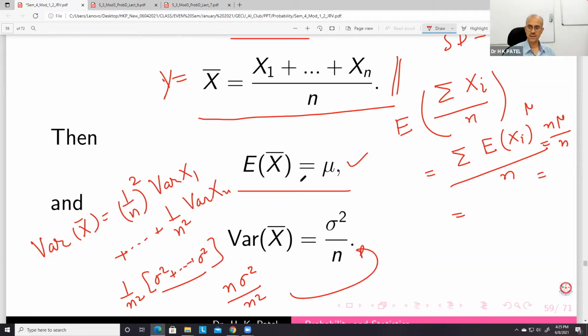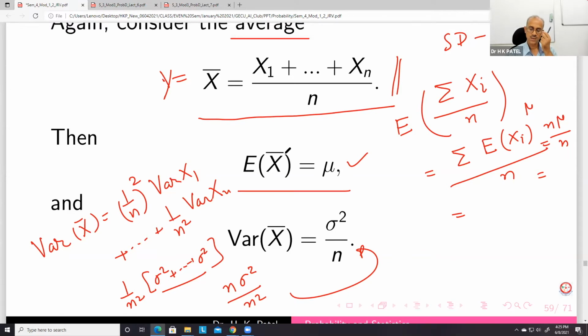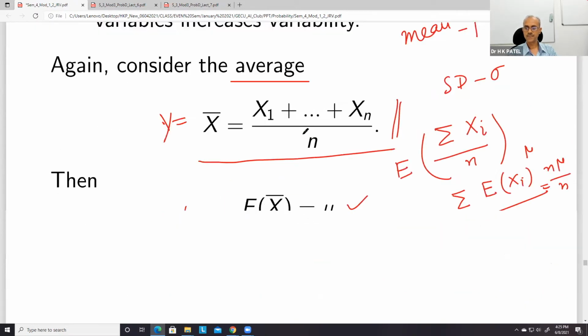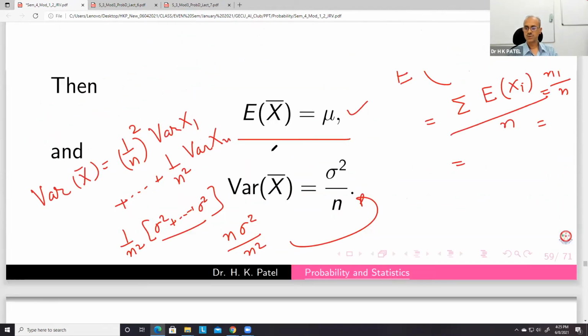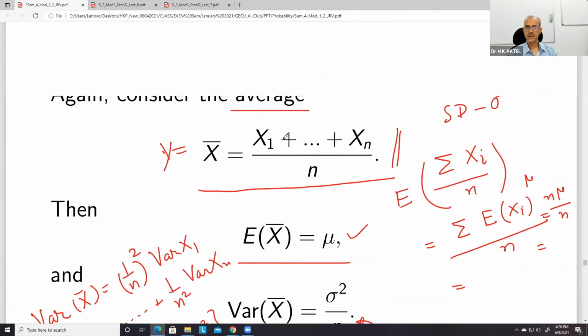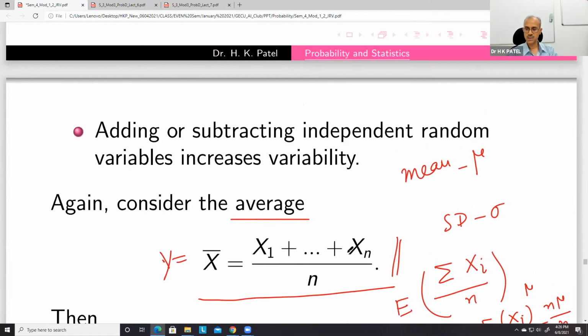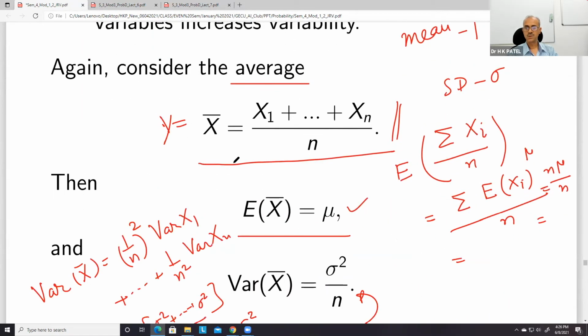So all these things we will be using when we study distributions: the normal distribution, and after that the t distribution, chi distribution, F distribution. So what we can say here is that if n random variables have mean mu, their average will have mean mu, but the variance of the average will be sigma square by n.